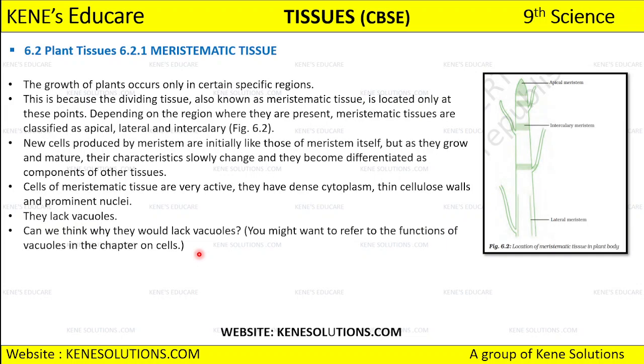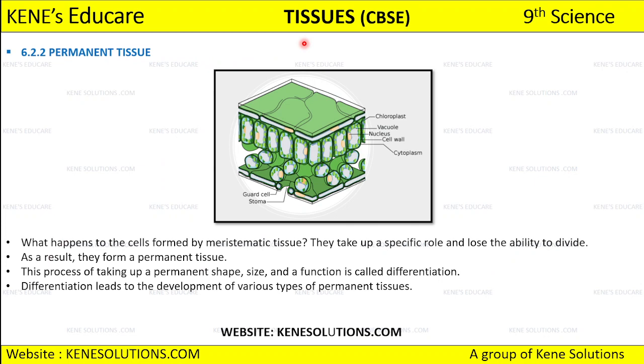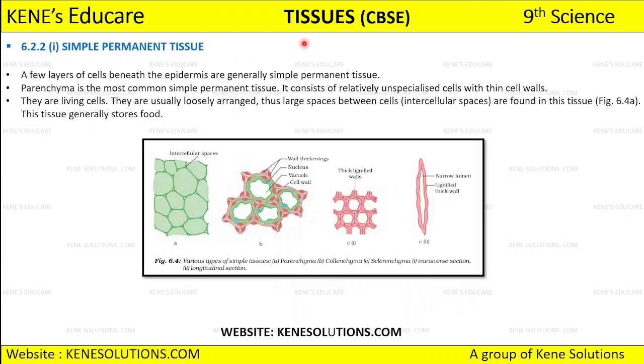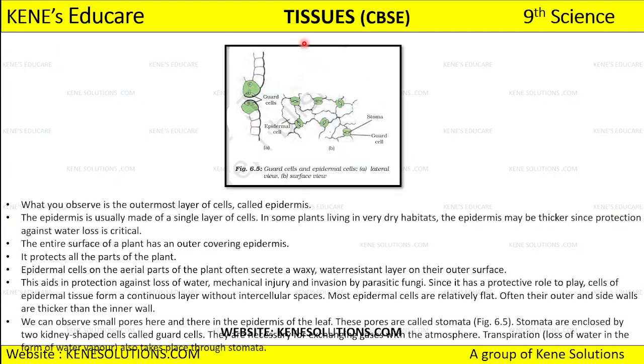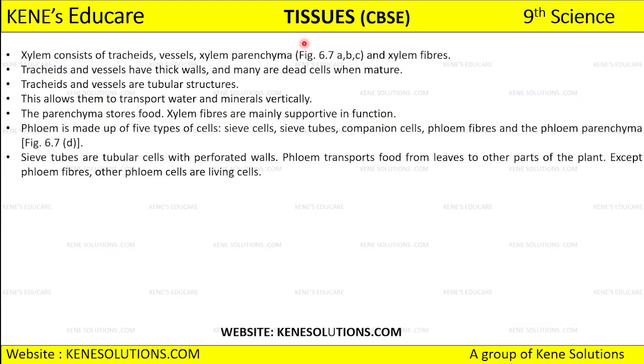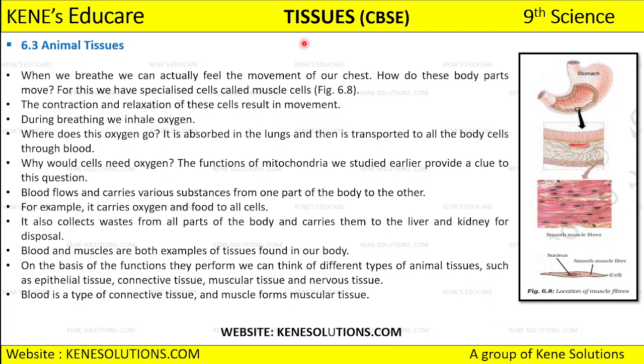So in the next class we are going to start with the plant tissue, where we are going to discuss the two different types of plant tissue, that is the meristematic tissue, okay, and the permanent tissue in detail. Now in permanent tissue we are going to discuss simple permanent tissue and complex permanent tissue. Okay, so we will discuss simple and complex permanent tissue. So this is, in short, what we are going to discuss on the plant tissue.